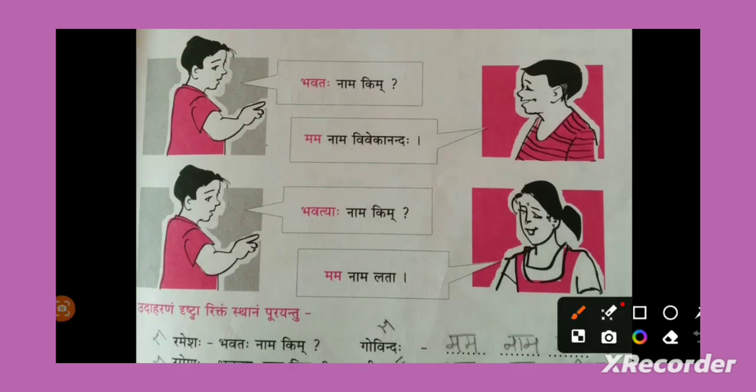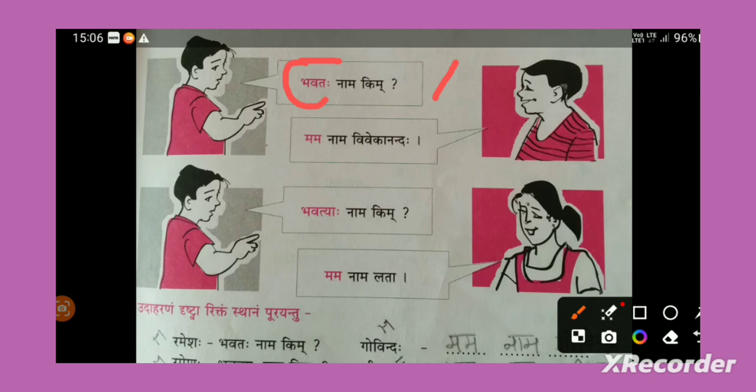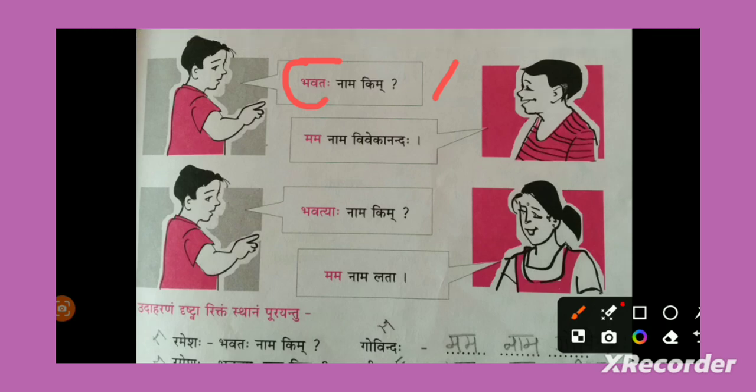See the first example. Bhavataha nama kim? By looking into this bhavataha, immediately you need to guess he is asking to a guy. So only for guys we will use bhavataha, right? If that person is a girl, then bhavatyaha he will use. So just note this point.